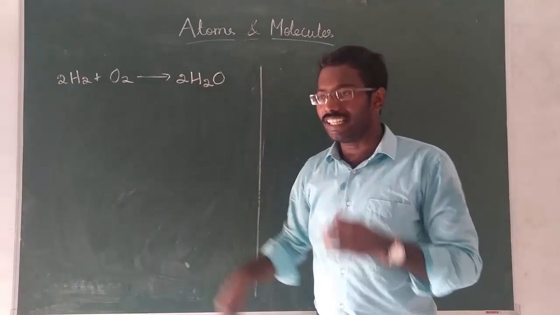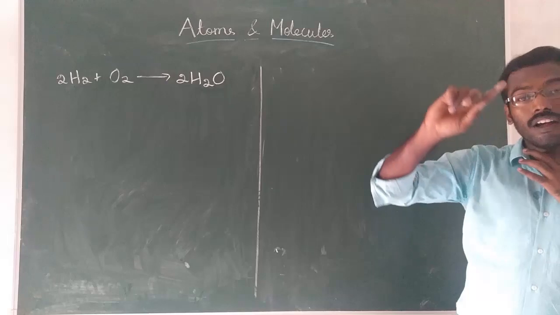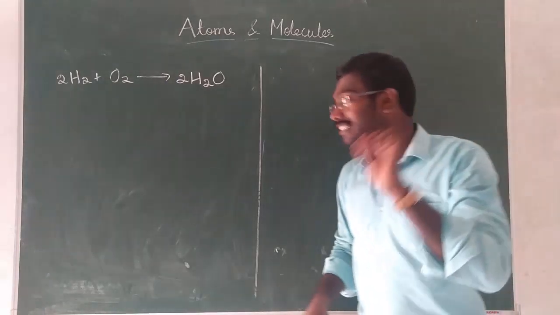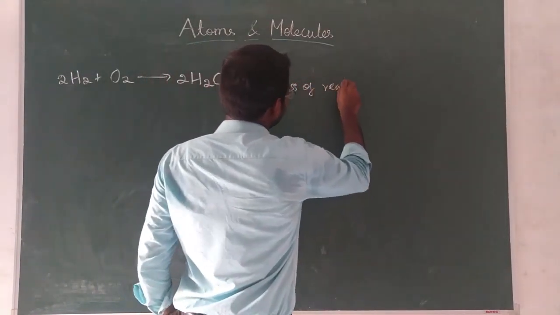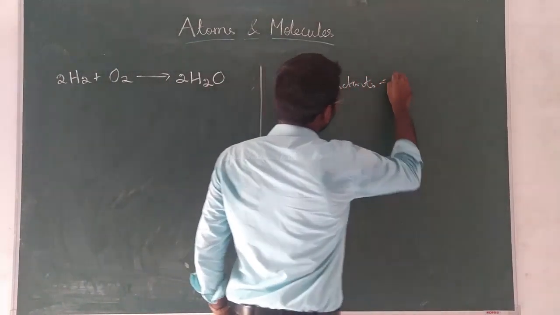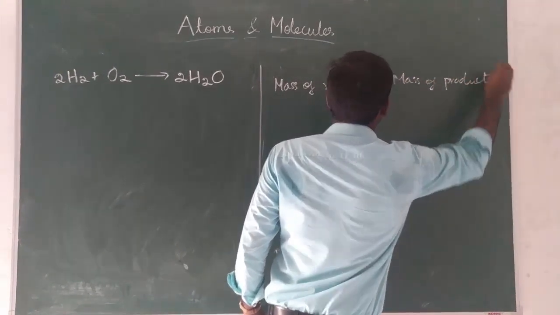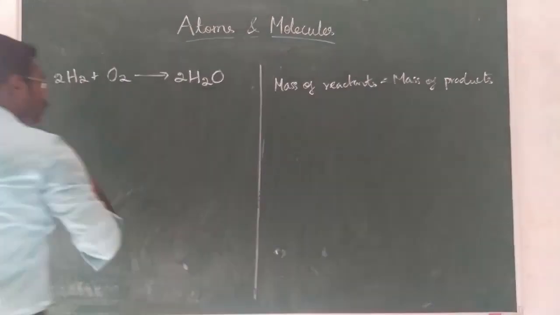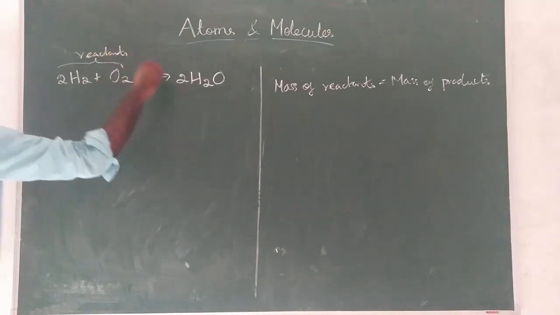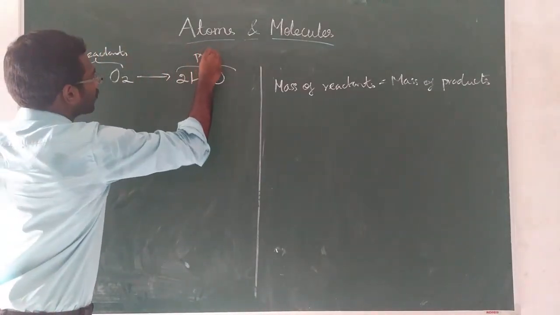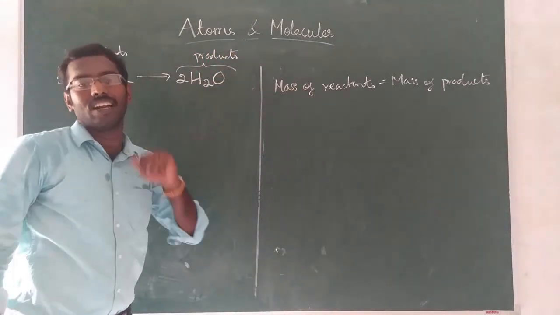In this chemical reaction, I am going to explain both the law of conservation of mass and the law of constant proportion. So the law of conservation of mass says that mass of reactants is equal to mass of products. Yes or no? Okay. This side is called reactants and this side is called products. Now we are going to check whether this is correct or not.